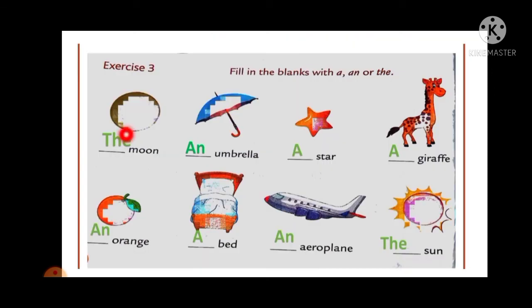So like that, you can write the moon, an umbrella, a star, a giraffe, an orange, a bed, an aeroplane, and the last one the sun. So students, you have to fill these blanks with articles, that is a, an and the. This type of exercise will also come in your exam. So pictures will be given and the articles will be given. So you have to put the articles in the proper place.